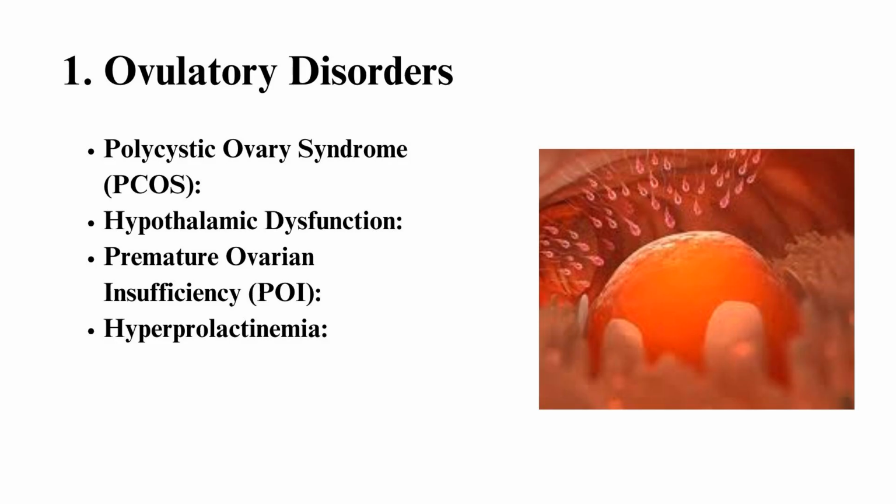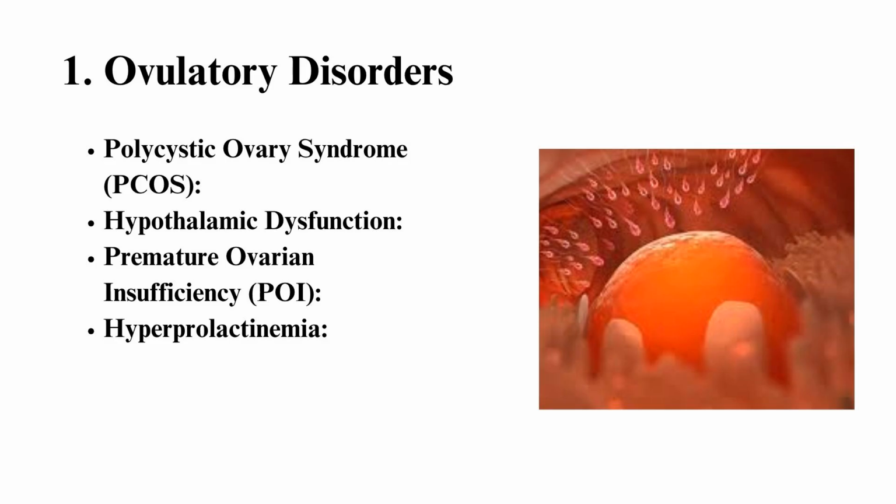Premature ovarian insufficiency, POI, also called premature menopause. POI occurs when the ovaries stop working before the age of 40, leading to a decrease in egg quantity and quality. This can cause irregular periods or complete cessation of menstruation. Common causes include autoimmune diseases, genetic disorders, and chemotherapy.